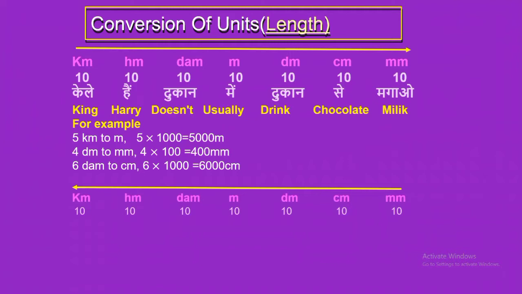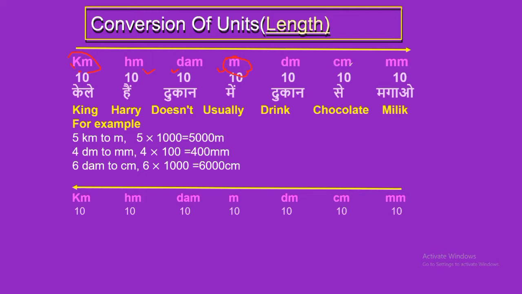You can see here kilometer, hectometer, decameter, meter, decimeter, centimeter, and millimeter. These are the units, and this is the conversion table. Suppose you want to convert kilometer into meter. You are moving from left to right, so you need to multiply by 1000, because you are moving three places to the right: 1, 2, and 3.